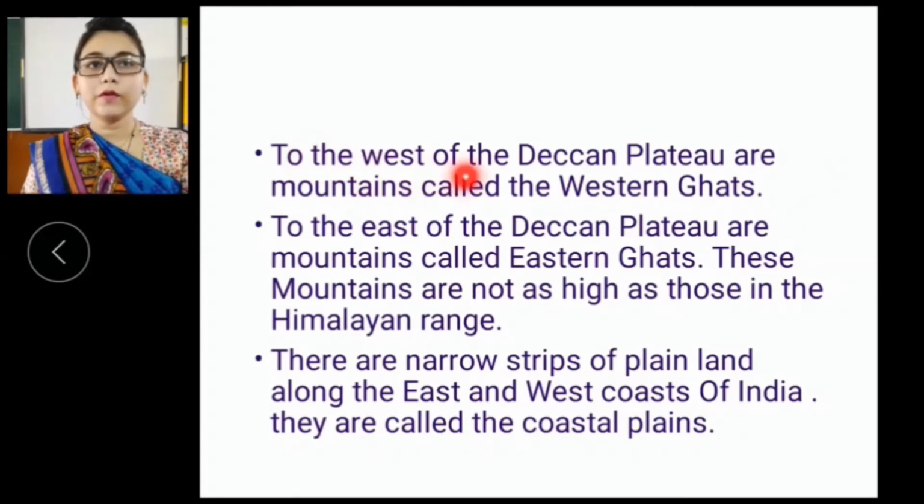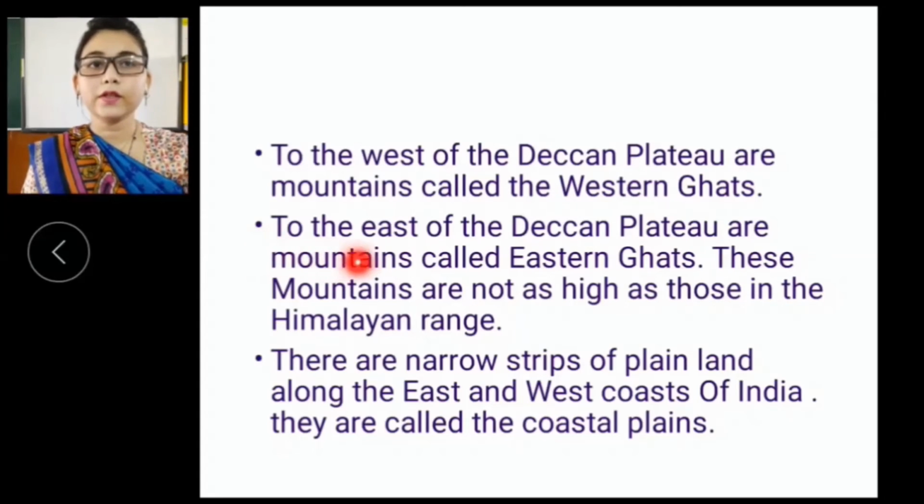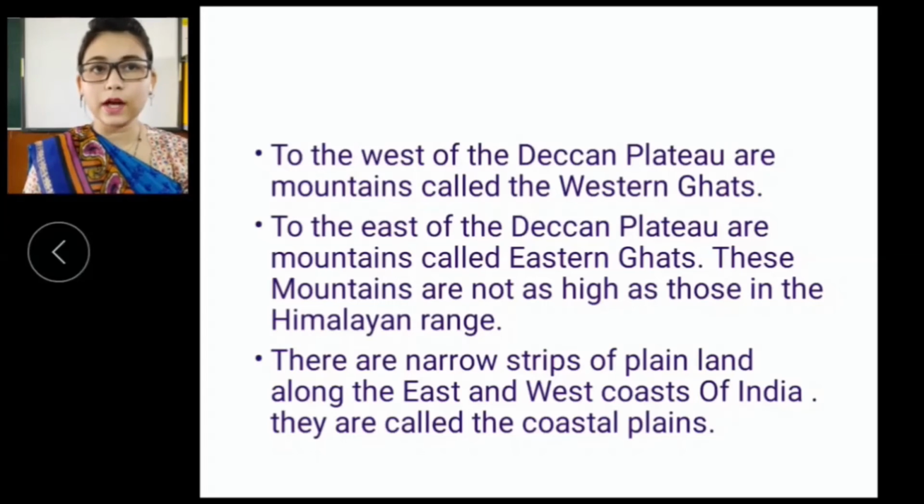To the west of the Deccan Plateau are mountains called the Western Ghats. But you should understand that these mountains are not higher than the northern mountains. Okay? To the east of the Deccan Plateau are mountains called the Eastern Ghats. To the east side, that is Eastern Ghat. To the west side, that is Western Ghat.